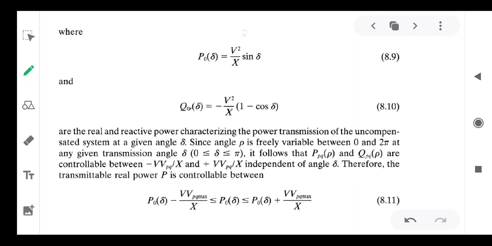So this P can be controlled with VPQ maximum, plus or minus value. P minus V into VPQ maximum by X is the lower value, and P naught plus V into VPQ maximum by X is the upper value. So this is positive and negative. P naught must be in between these two, so it can be controlled between the acceptable values. With VPQ maximum plus or minus, the sign can be changed by controlling the device.